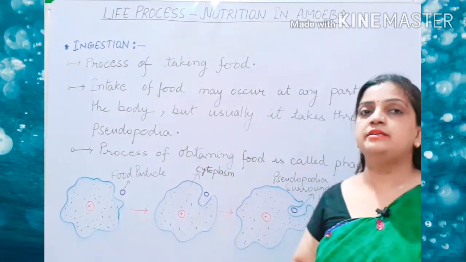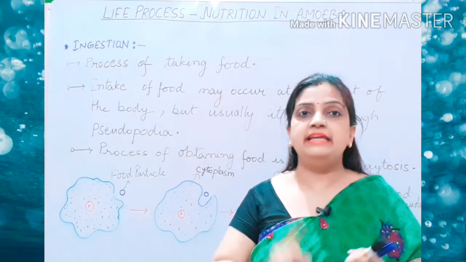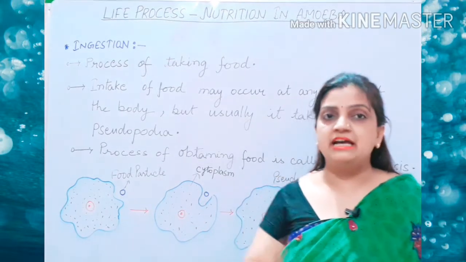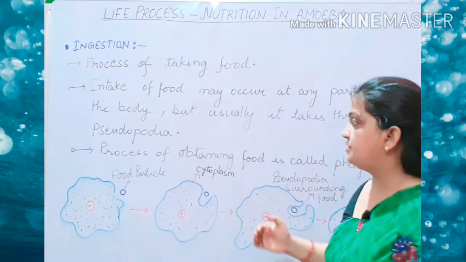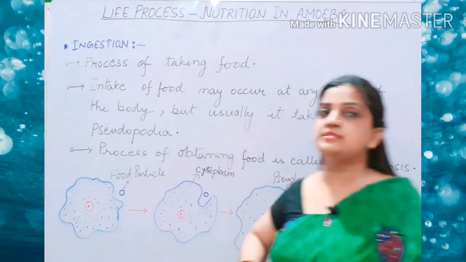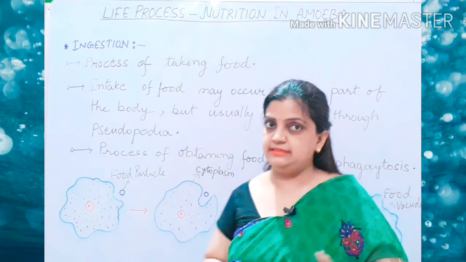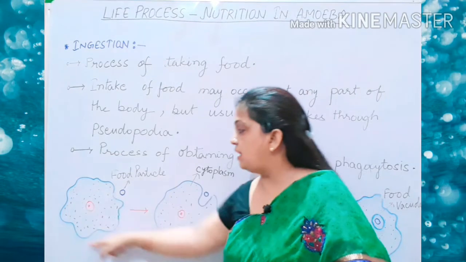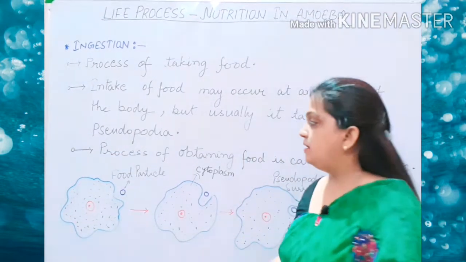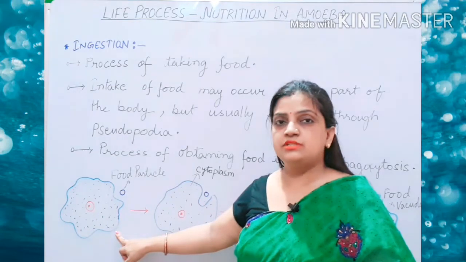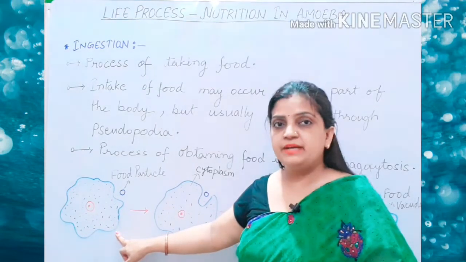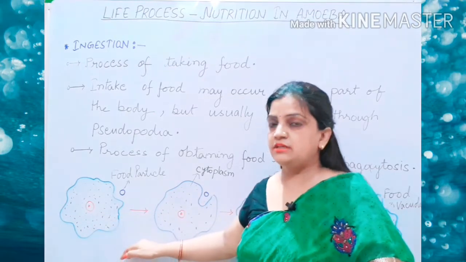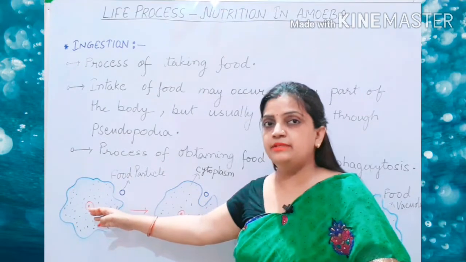Children, always remember, in case of amoeba, ingestion and egestion, both the process will utilize the diffusion process and plasma membrane will support it. Now children, let us move to the diagrams to understand the process of ingestion nicely. Now, in the first figure, I have drawn the amoeba, the unicellular organism. Now children, the amoeba is having outer membrane, plasma membrane, which is semi-permeable structure, and it allows the selected things to pass through from the outer environment to the internal environment of the body.